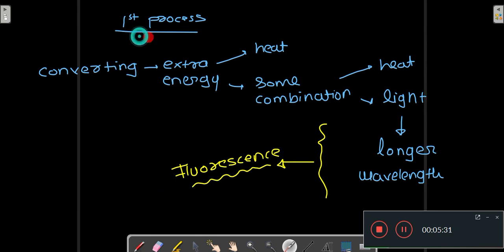So the first process is all about converting the extra energy into heat or some combination of heat and light of a longer wavelength. When you do this, you convert that light energy into light of a longer wavelength. You take a light energy and convert it into some combination of heat and a light of a longer wavelength. This thing is nothing but fluorescence.